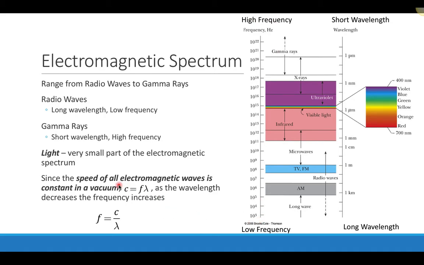But since all of these electromagnetic waves travel at a constant speed, we can figure out what the frequency is based on the wavelength, or we can figure out the wavelength based on the frequency. So there's this inverse relationship that I mentioned before, and anything that has a very large wavelength, which would be radio waves, will have a very small frequency because they are inversely related to one another.